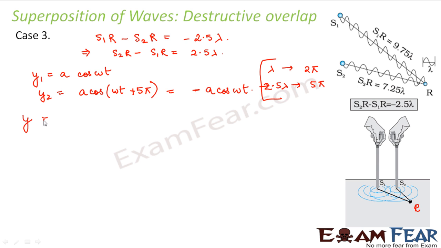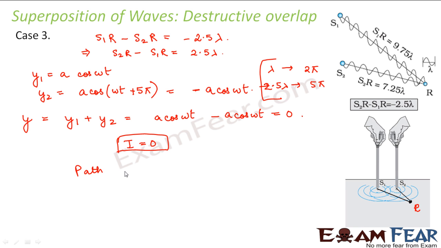Therefore, what would be the resultant displacement? It will be y1 plus y2, which is equal to a cos omega t minus a cos omega t, which comes out to be 0. Therefore, the resultant intensity will also be equal to 0. That means when the path difference is a non-integral multiple of lambda, in that case destructive overlap takes place and the resultant intensity at the point is 0.